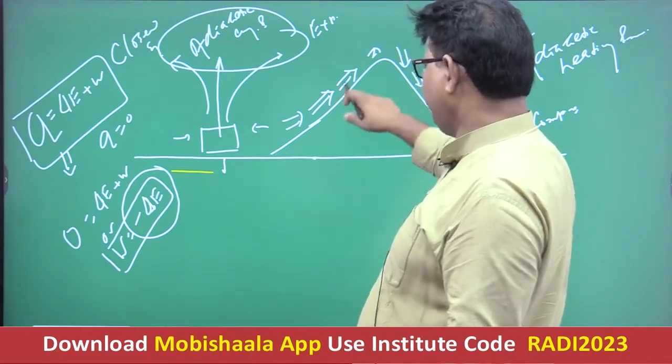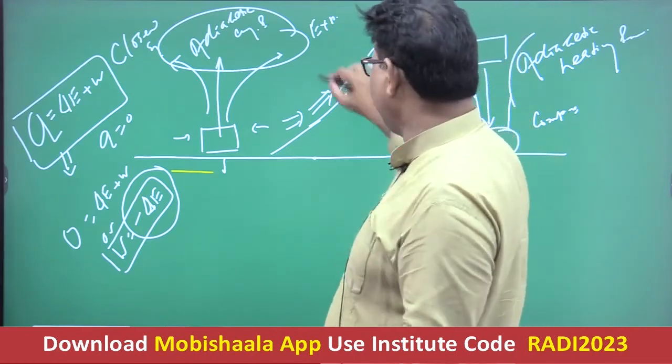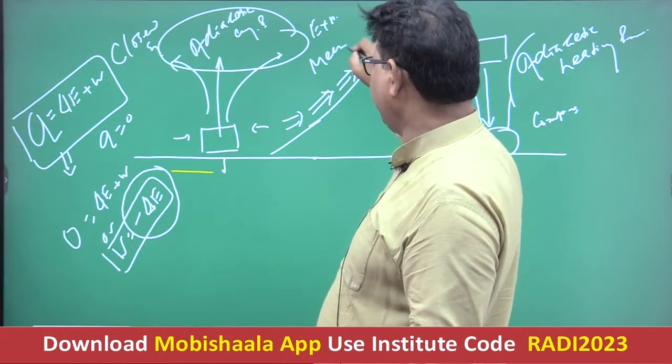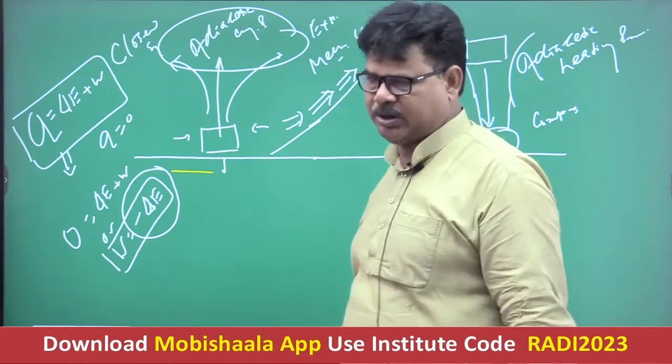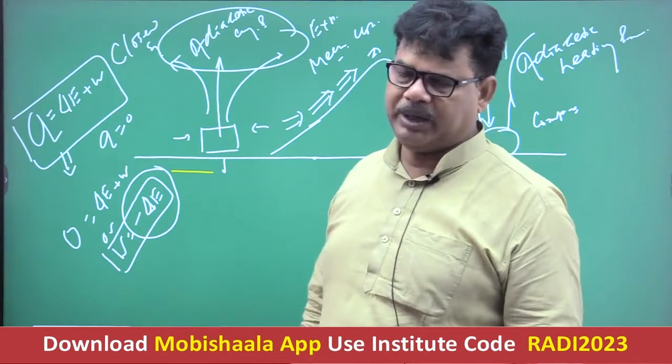This type of upliftment is referred to as mechanical upliftment, because it is due to the mechanical obstruction posed by a mountain or hill.